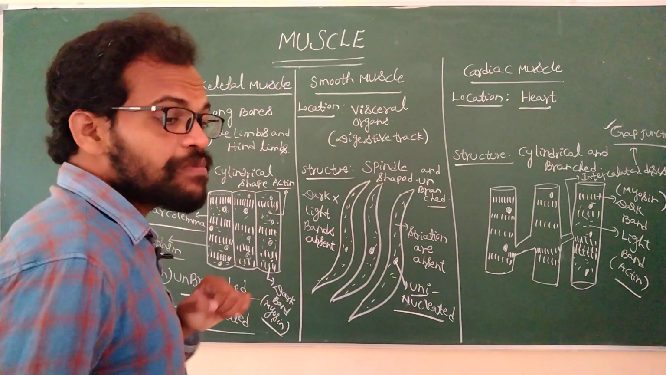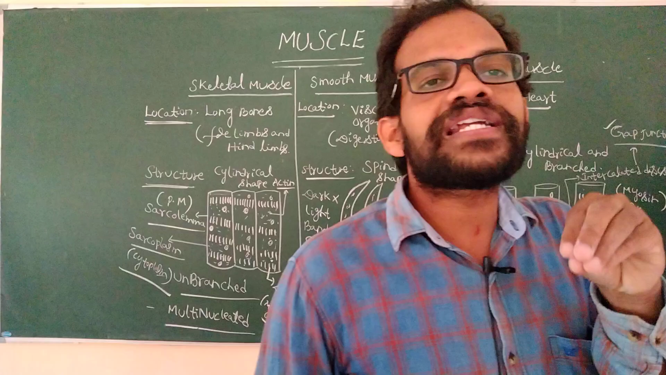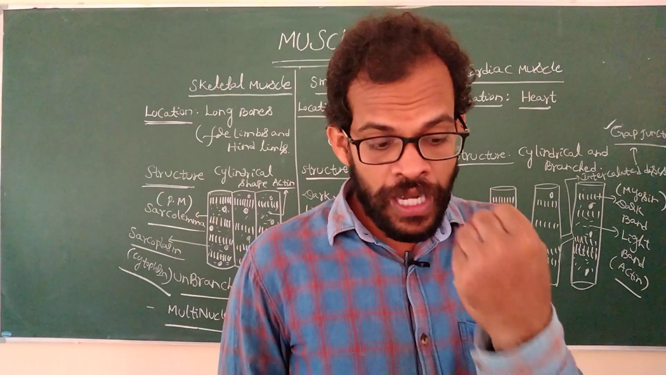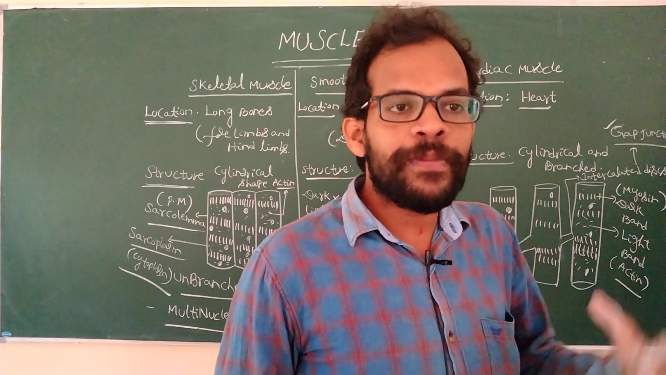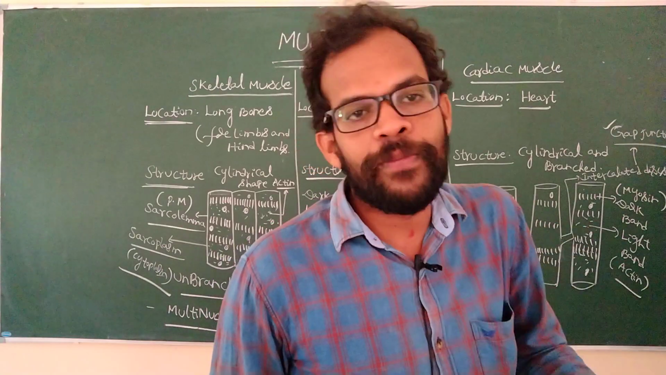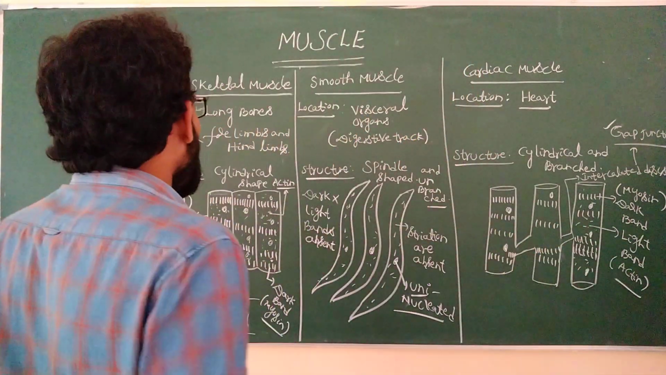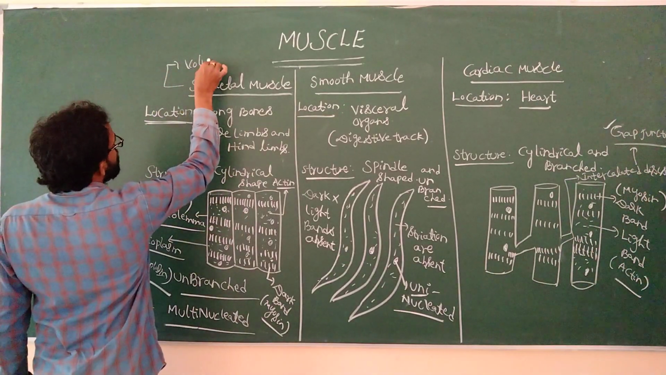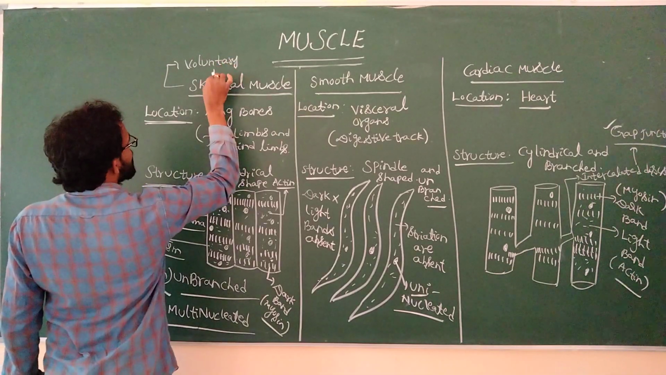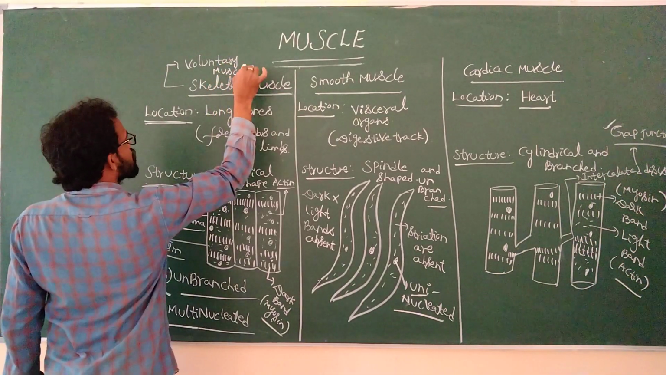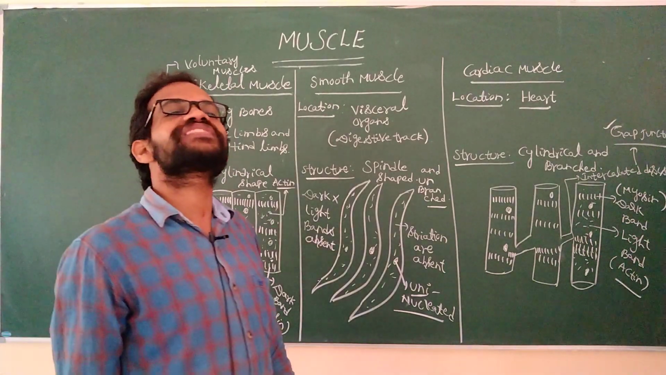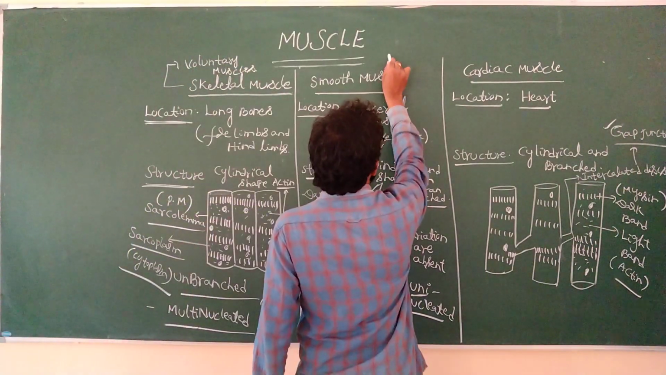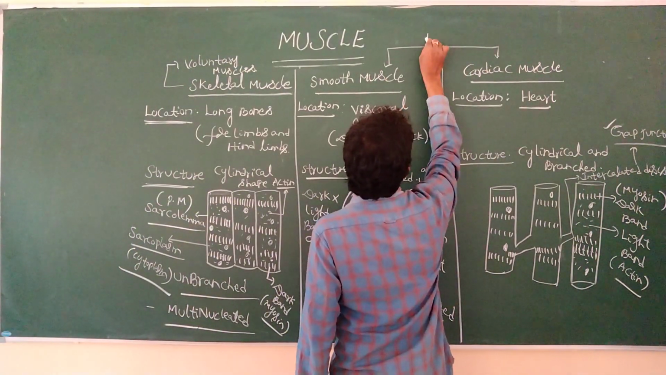Coming to the skeletal muscles, these are the voluntary muscles, based on our will. We move from one place to another based on our movement. These are voluntary actions. The skeletal muscles are always voluntary muscles. The smooth muscles and cardiac muscles are involuntary muscles. Both indicate involuntary actions.